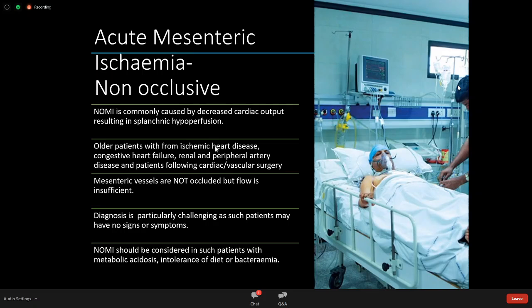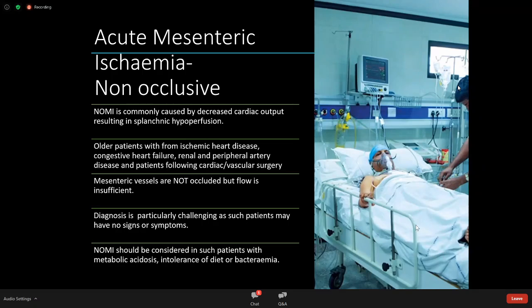So in this situation, there is no physical blockage, there's no thrombosis, there's no embolus, but the patient's gut is hypoperfused. And this is the type of patient that you're talking about. They're very unwell patients who might be on lots of inotropes for another condition, such as sepsis or cardiac surgery, and you get a phone call from their ICU saying this patient is intubated, they're very sick, they've got a rising lactate, for example, and we don't know why.